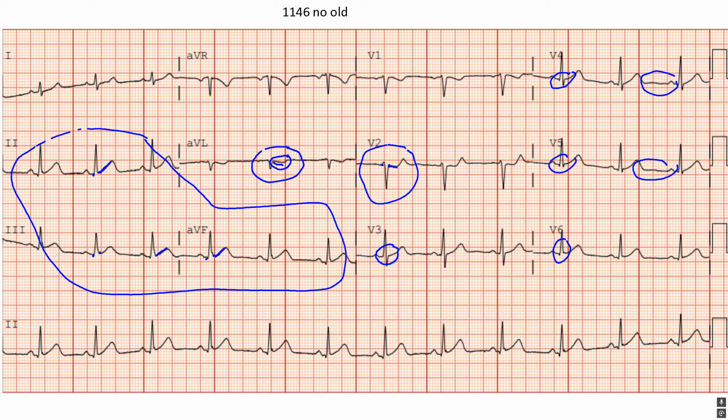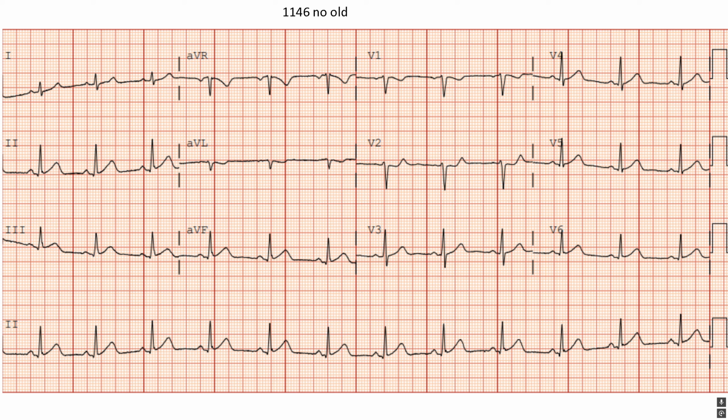And again, for these leads, if we extrapolate that out and compare it to the amplitude of the QRS, it's definitely over half the size. Also, I just noticed there are signs of a fractionated QRS here in 2, 3, and AVF. If you notice, there is a slight slurring of the QRS in this down segment. You can see it there in AVF, there in 3, there in 2. That's a fractionated QRS. Every time you see that, think about structural heart disease.